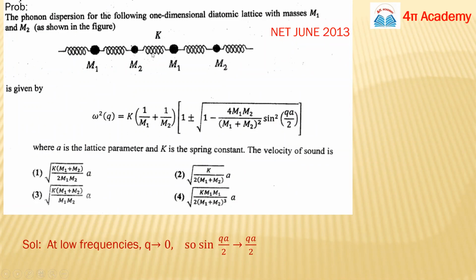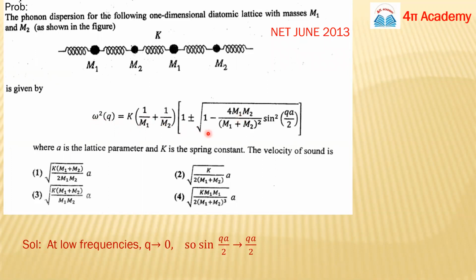Okay, so the phonon dispersion for the following 1D diatomic lattice with masses M1 and M2 is shown here. This is the chain for the diatomic lattice, and in it you have two masses, M1 and M2. The dispersion relation is given as omega square equals K times (1 upon M1 plus 1 upon M2), 1 plus minus this term. A is the lattice parameter and K is the spring constant, and you have to find out the velocity of sound. This problem looks huge, but it's not lengthy.